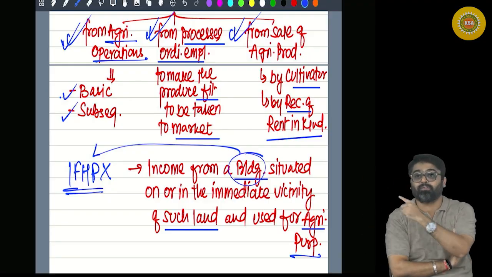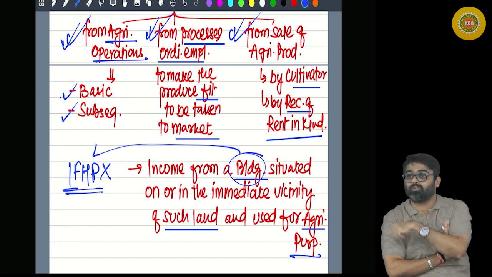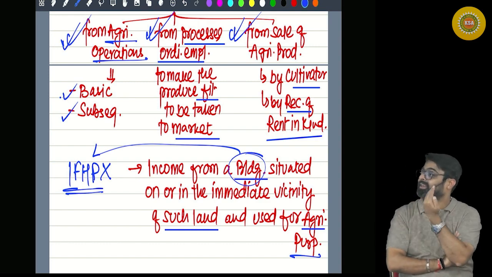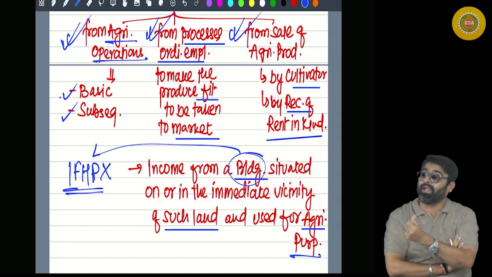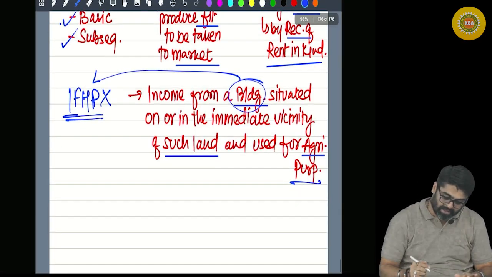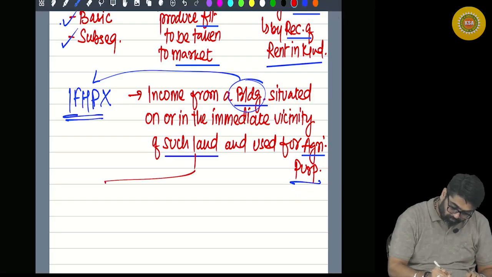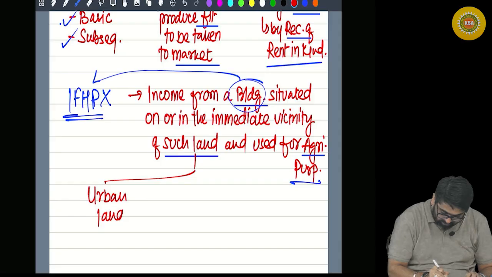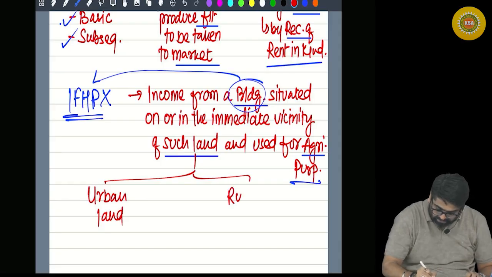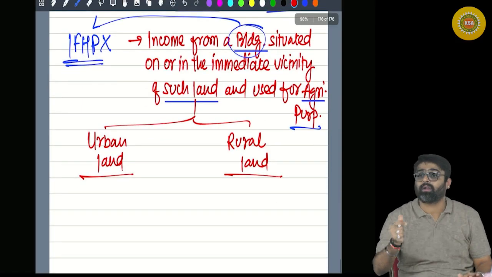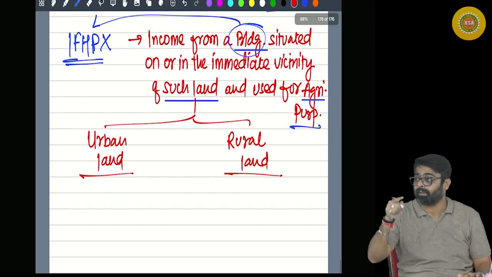Did you see any of these kinds of buildings in your house property head? No. Why? Because the income of this building is treated as agricultural income, fully exempt. But this building is situated on a land, and the land may be urban land or rural land. Now I will not tell you what is urban land and what is rural land. I have already explained that in the capital gains chapter.